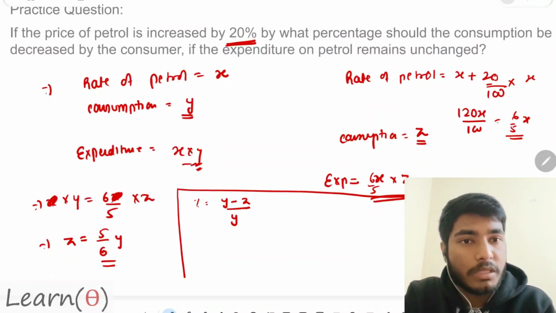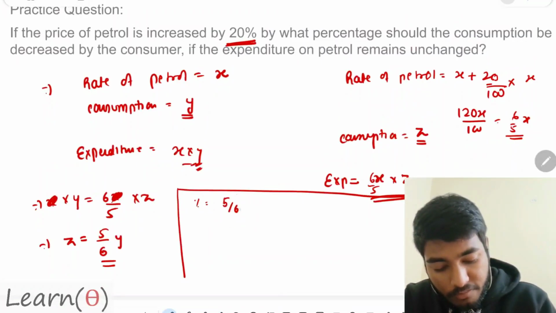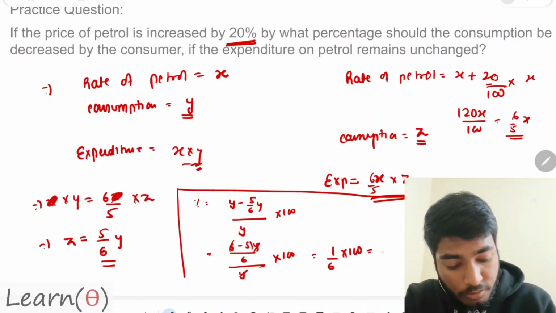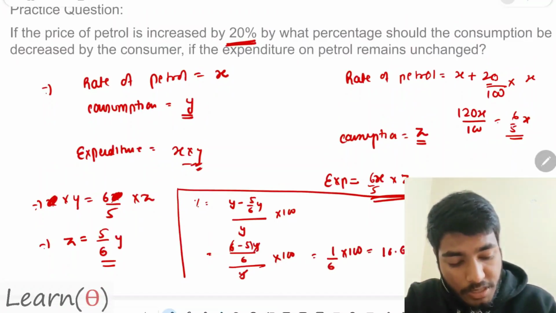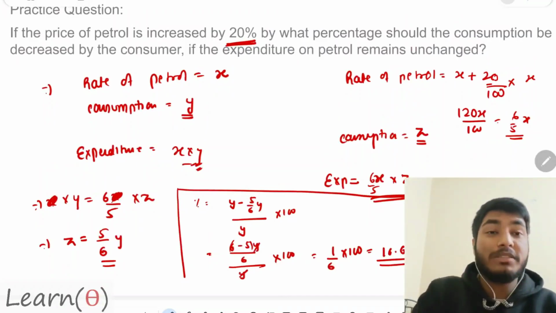So I can say it is y minus 5 by 6 y divided by y into 100. That is y by 6 divided by y into 100. y gets cancelled. I get 1 by 6 into 100, basically 16.66, or you can call 16.67%. So almost you have to decrease your consumption by 16%.